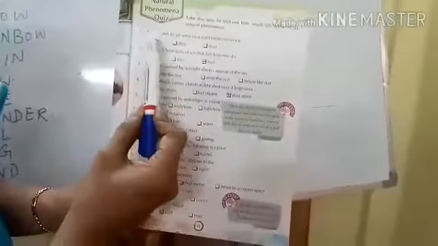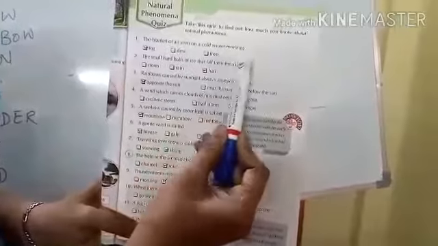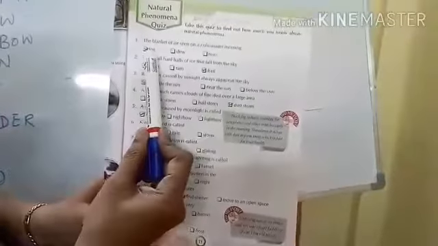Children, take page number 11. Natural Phenomena Quiz. Take this quiz to find out how much you know about natural phenomena. The first one. Take your pencil, underline the correct answer. Tick the answer and underline it. The blanket of air seen on a cold winter morning. Now, which is the correct one? Fog, dew, frost. So, tick fog.